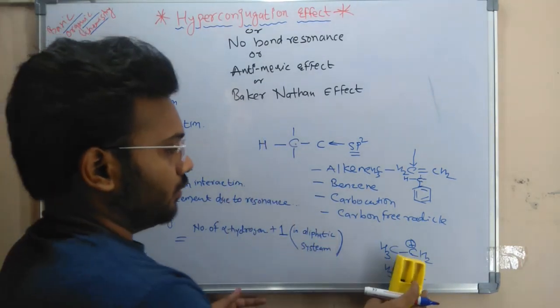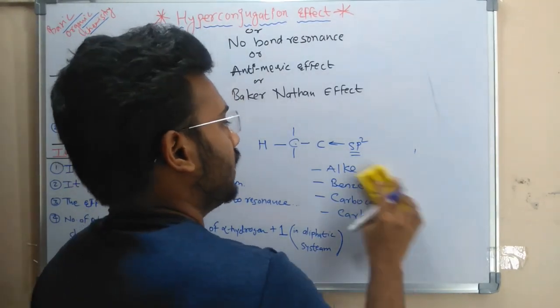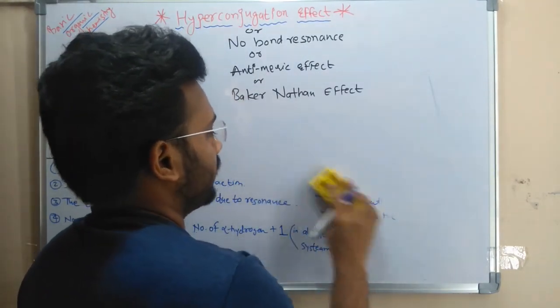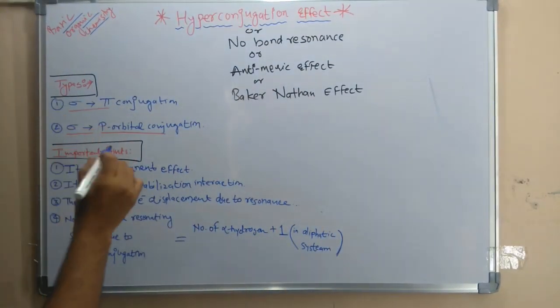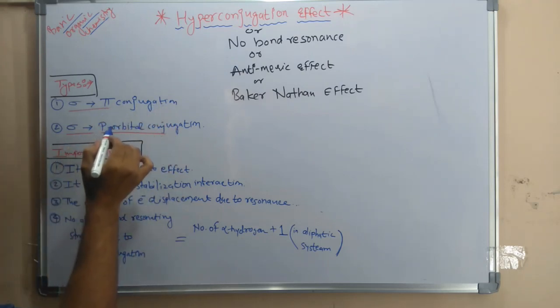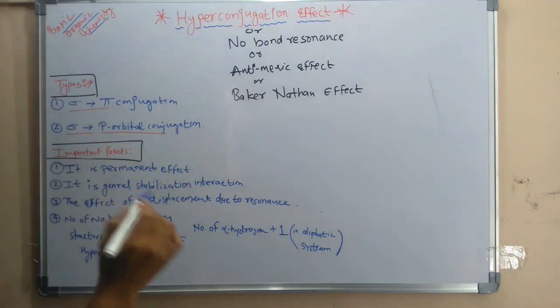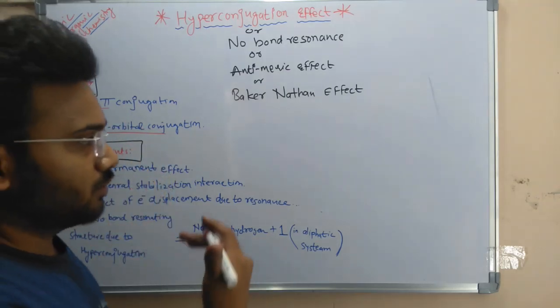Okay, so coming to the next point, the types of hyperconjugation effect. There are two types of hyperconjugation effect. The first one is sigma pi conjugation, and the second one is sigma p orbital conjugation. So we will start with sigma pi conjugation. Sigma pi conjugation means what?